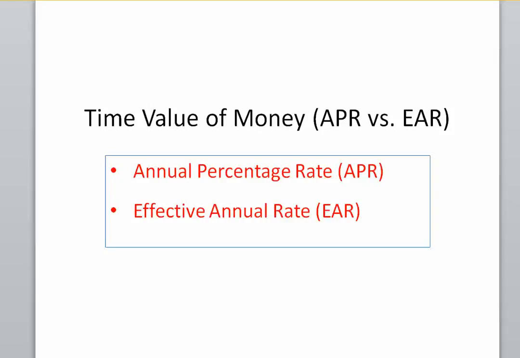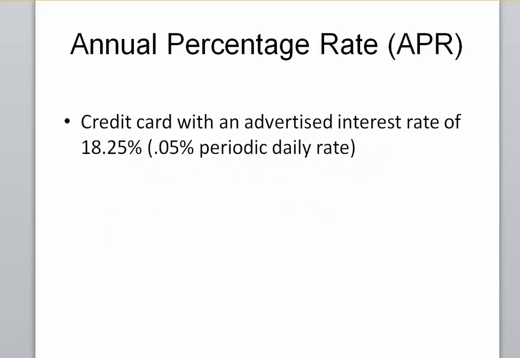In this video, we're going to take a look at the time value of money concepts, the APR, which is an annual percentage rate, and an effective annual rate, or an EAR. Let's start with an example.